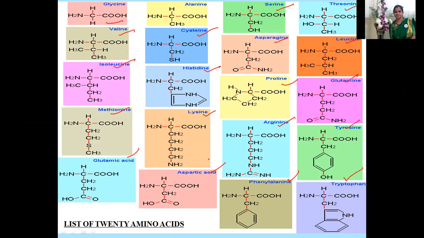So these are the 20 different amino acids. If you want to write all these structures, you can pause this video or take a screenshot.